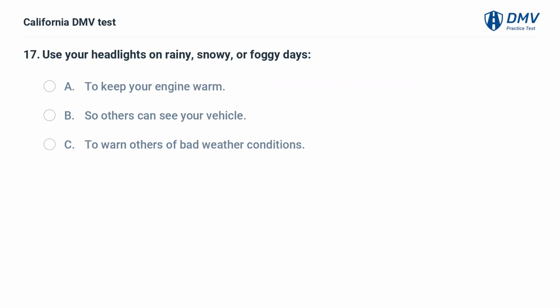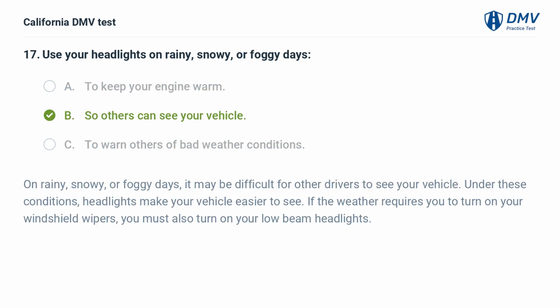Use your headlights on rainy, snowy, or foggy days: A. To keep your engine warm. B. So others can see your vehicle. C. To warn others of bad weather conditions. B. So others can see your vehicle. On rainy, snowy, or foggy days, it may be difficult for other drivers to see your vehicle. Under these conditions, headlights make your vehicle easier to see. If the weather requires you to turn on your windshield wipers, you must also turn on your low-beam headlights.